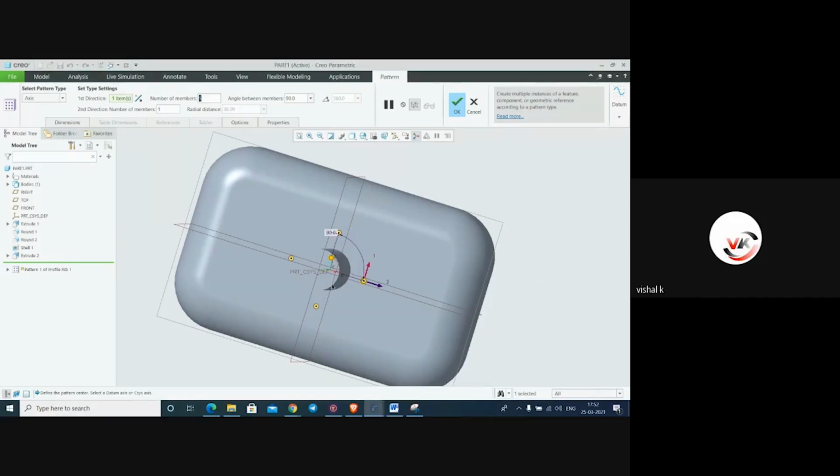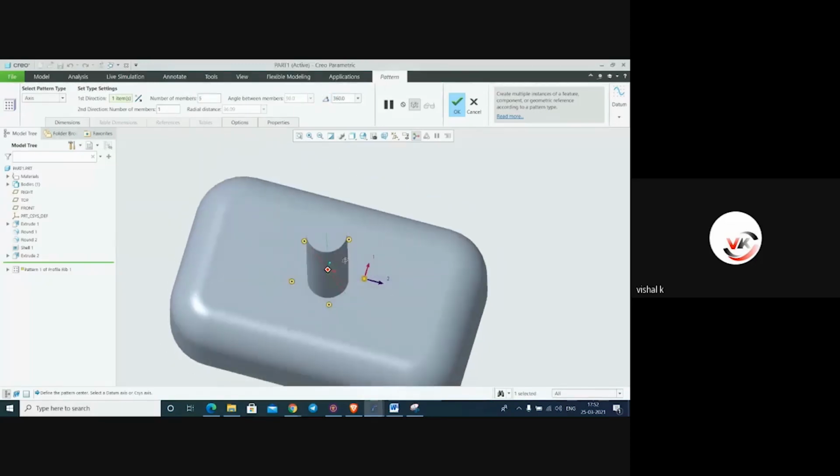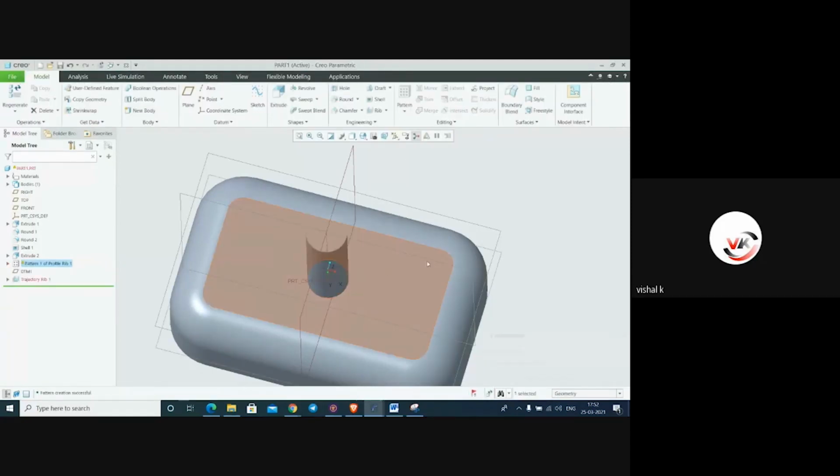Now it is in 90 degrees, so it will not show you the 5 numbers. We have to change 360 degree. Now it will show you number of items is 5. Then say OK. Now it is failing because of this curvature surface. Trajectory, again edit definition.